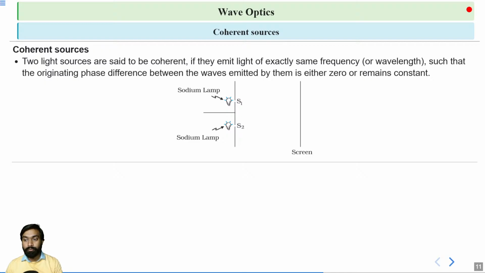And when light travels from one point to another, the condition for coherent sources is that light sources will only be called coherent when they emit light of exactly the same frequency and the phase difference remains the same at any point. Okay, so here the frequency is also the same and the wavelength is also the same, but if the phase difference is not constant, then they will not be called coherent sources. Okay, any doubt? Yes or no?